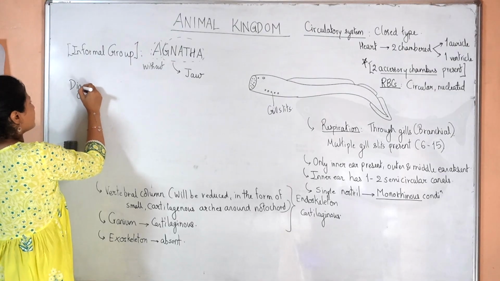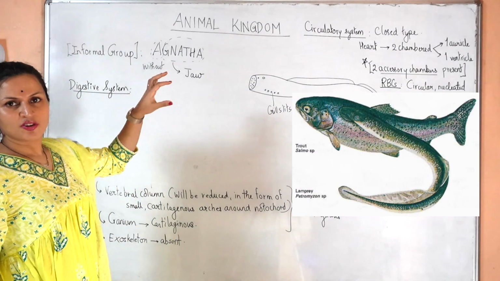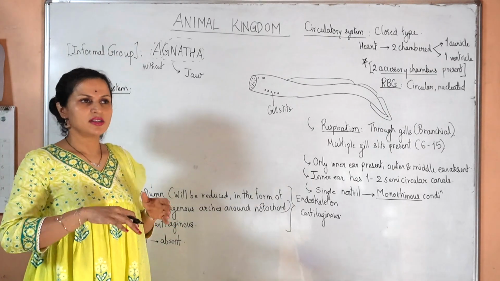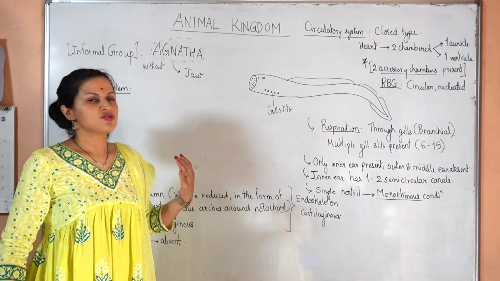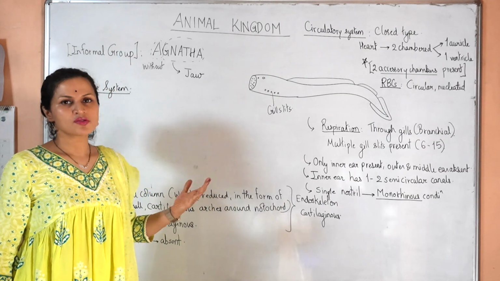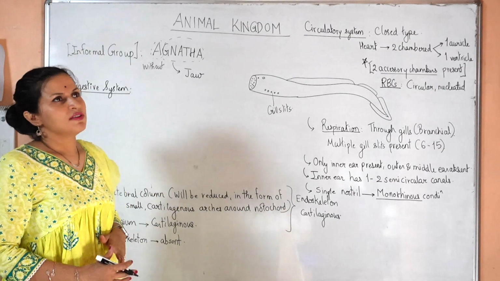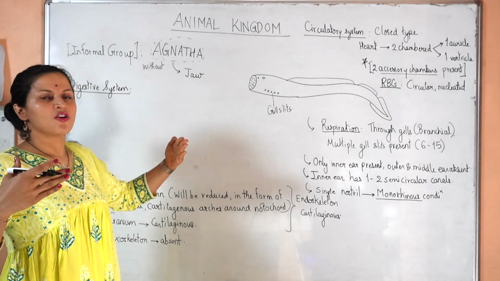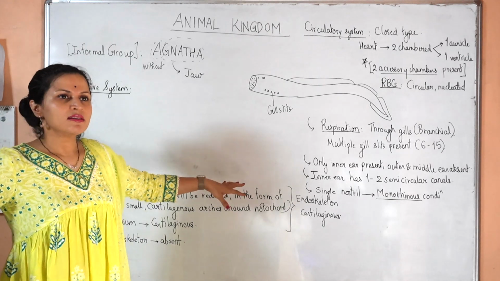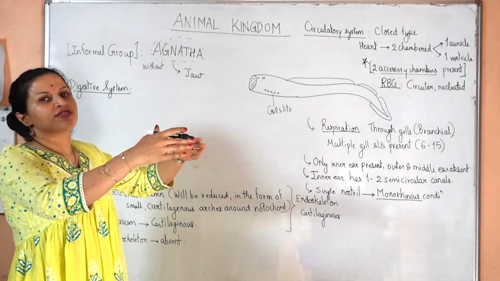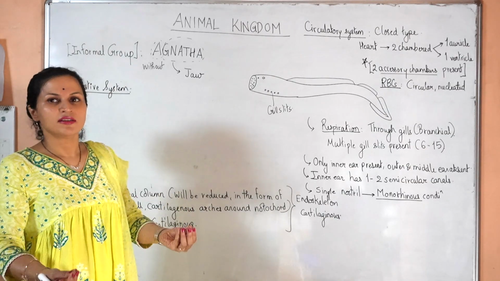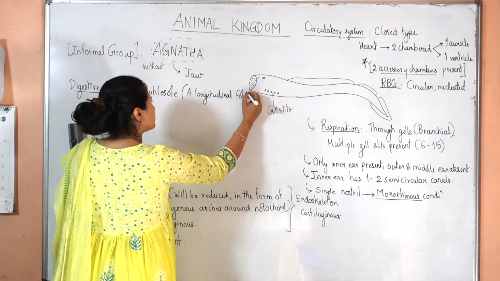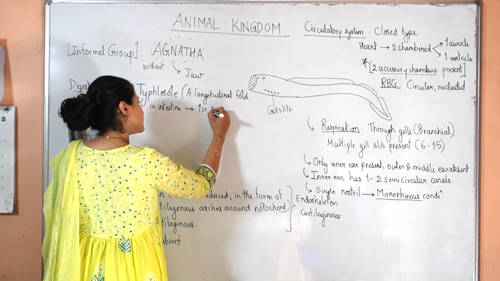Next, digestive system. Many of these Agnathans act as ectoparasites on other fishes. They do have a digestive system. Inside their intestine there is a fold-like structure, also seen in the earthworm, called the typhlosole. Over here also it is known as the typhlosole. However, this does not mean that Agnathans have evolved from the annelids. It is convergent evolution, wherein two completely unrelated organisms evolve the same kind of characteristics because of need. The typhlosole is a longitudinal fold in the intestine to increase surface area for absorption.